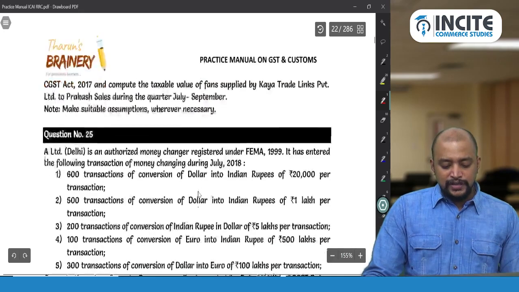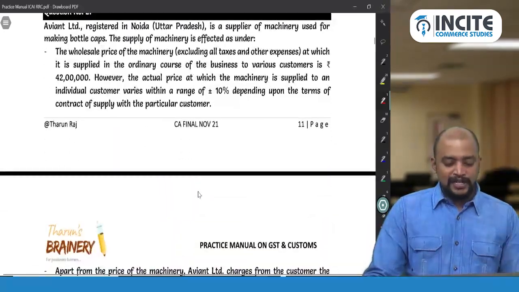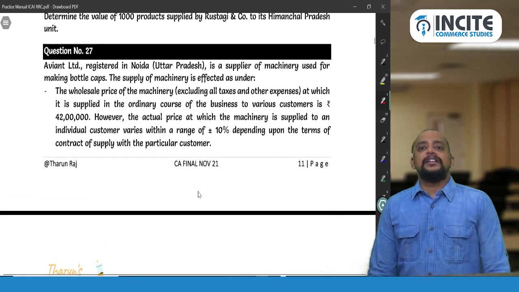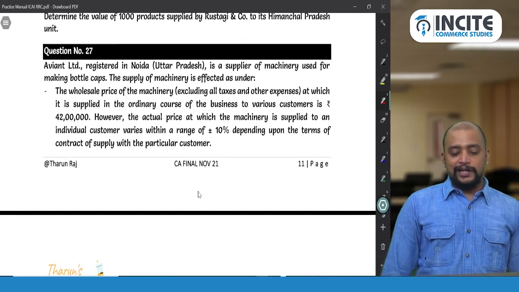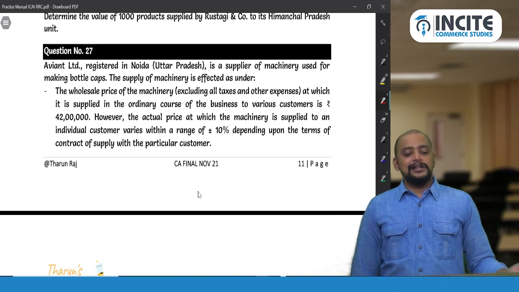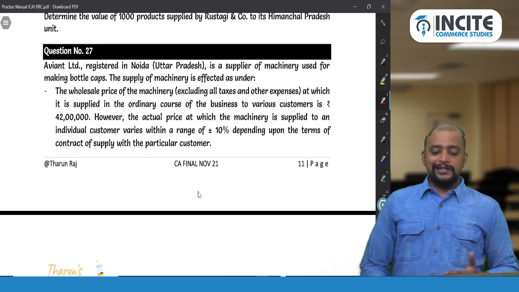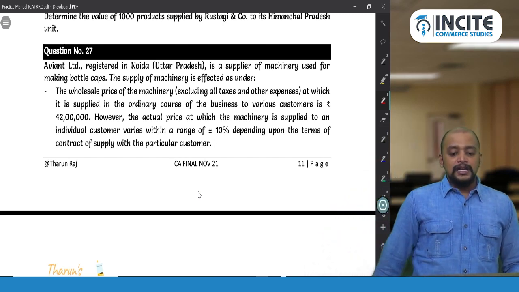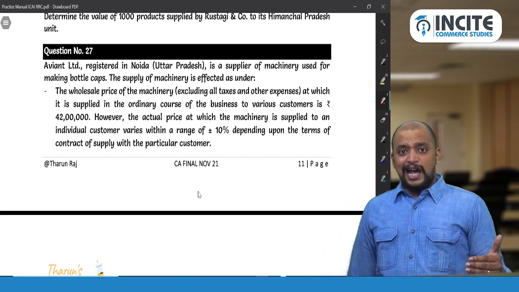Have a look into this question number 27. Question number 27 in the practice manual, a very good question. Avient Limited, registered in Noida, Uttar Pradesh, is a supplier of machinery used for making bottle caps. The supply of machinery is effected as under.